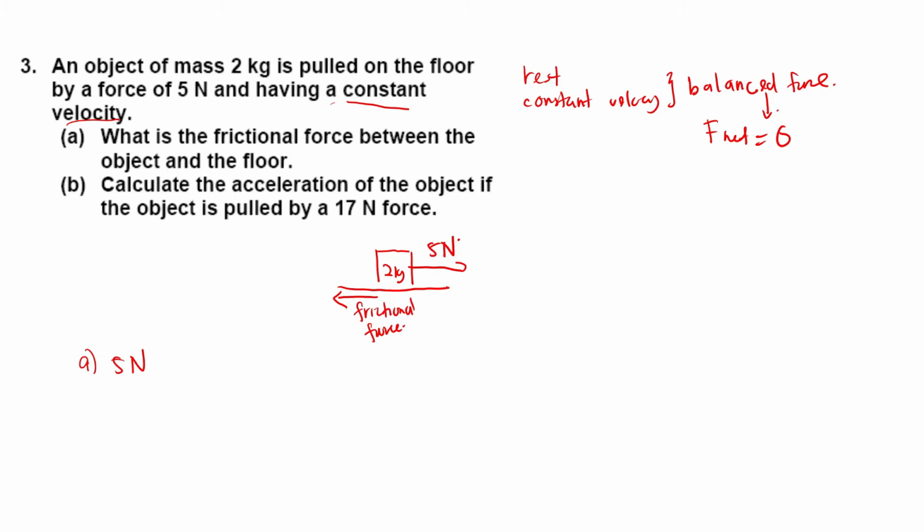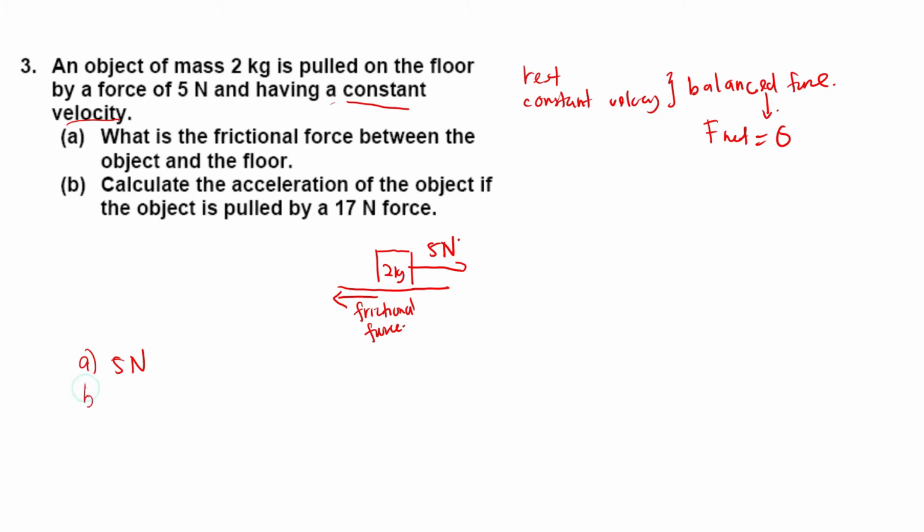So when you reach equilibrium, the F net is 0. The net force is 0. We already calculated that just now, right? So F net is 0. When the F net is 0, it means the right force is the same as the left force. So 5 minus 5 is 0, and the frictional force is 5 Newton.